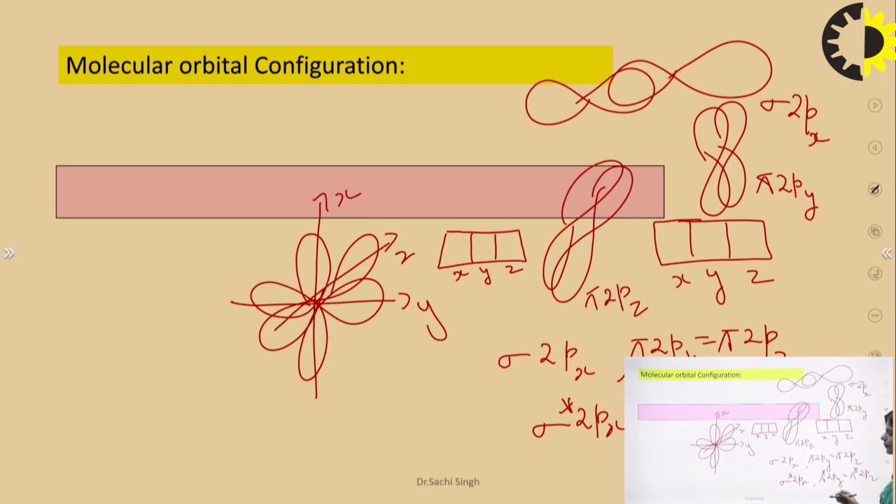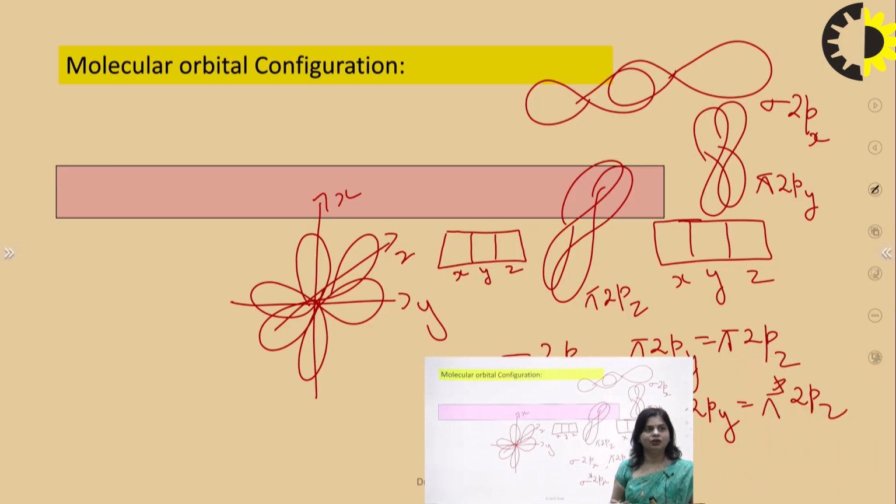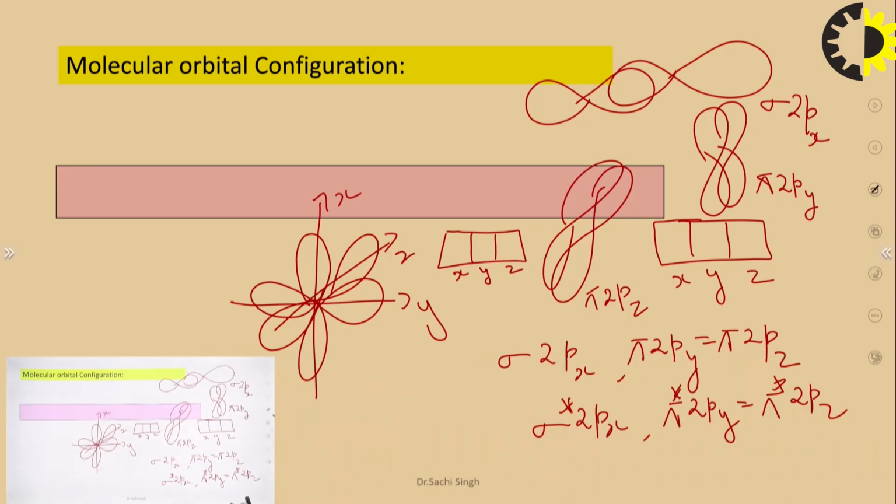And we already know 1s combines to give sigma 1s and sigma star 1s. Similarly 2s gives sigma 2s and sigma star 2s. So let's see the molecular orbital configuration here.